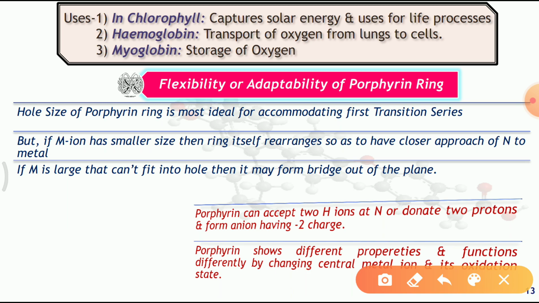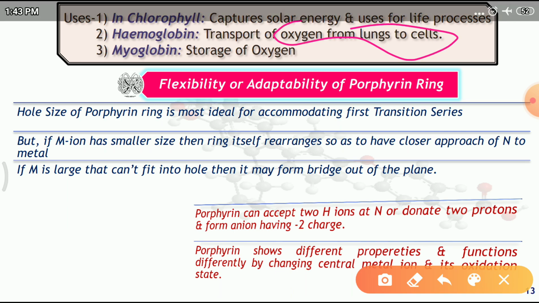We know very well that hemoglobin, which is present in our blood, is an important component of our blood, and it works for the transportation of oxygen from the lungs to the cells. Similarly, myoglobin stores oxygen at the site of the cell. So these are the two representative types of metalloporphyrin.